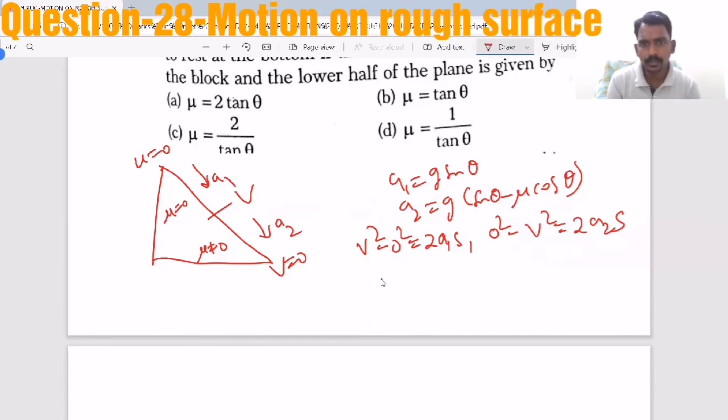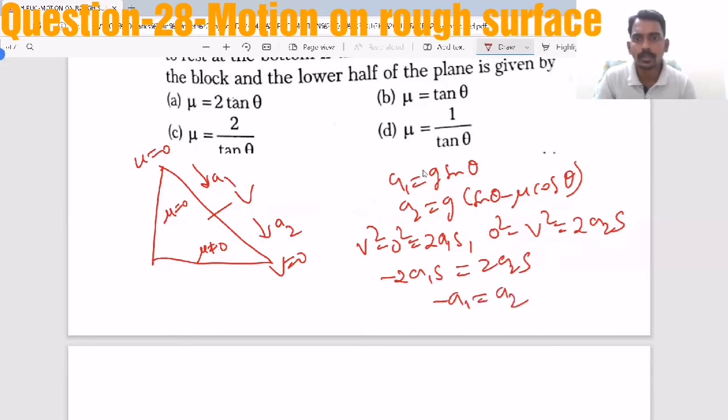Now this v square value, if you substitute, minus 2a1s equal to 2a2s, so that minus a1 equal to a2. Now you substitute a1, a2 value, then you will get the mu value condition.